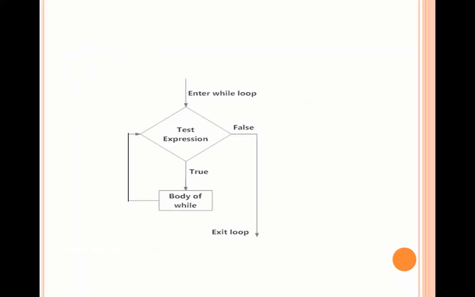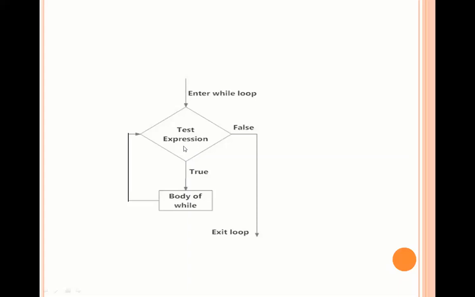It will be more clear with this flow chart. While entering a while loop, it will always check whether the particular condition is met or not. If it is met, then it will execute the body of the loop, and then again move on to test the condition. If that expression is again true, it will enter the loop, execute it a second time, and then move back to test the condition.